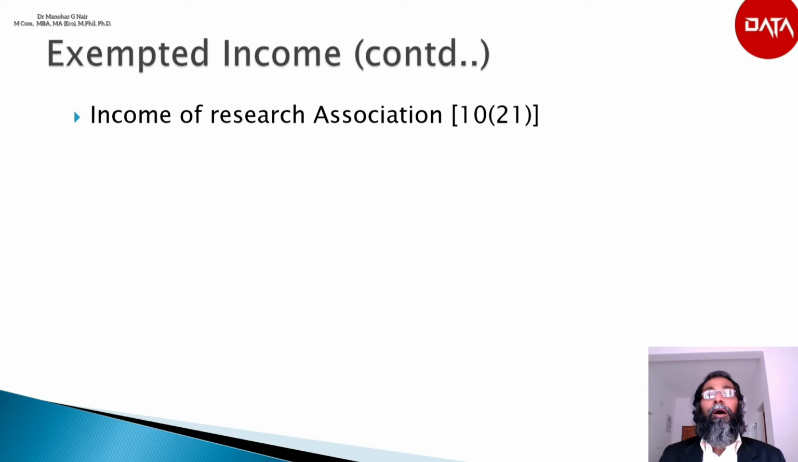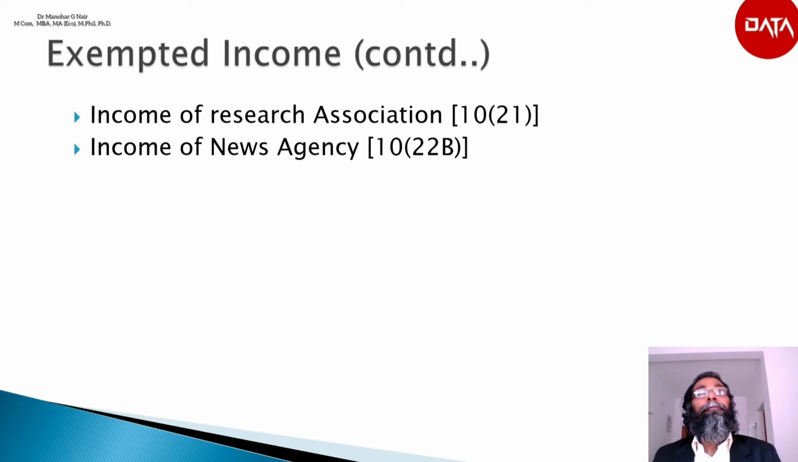Next is income of research association. According to section 10(21), any income of a research association approved under section 35(1) clause 2 or 35(1) clause 3 is fully exempted if they satisfy the conditions. Next is the income of news agency. According to section 10(22B), the income of a notified news agency set up in India solely for collection and distribution of news shall be exempt if the following conditions are satisfied.